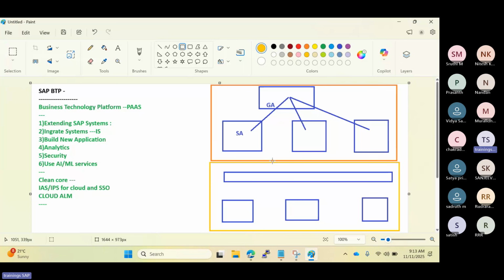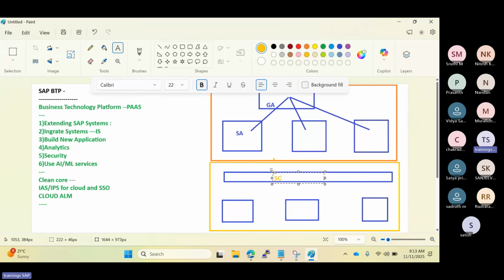The connectivity between your SAP public network and private network is established using the cloud connector, SCC. That has to be installed on your on-premises network. In the on-premises systems, we have to install the cloud connectors.